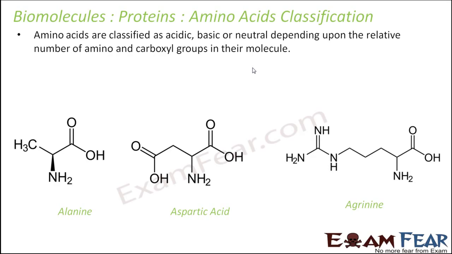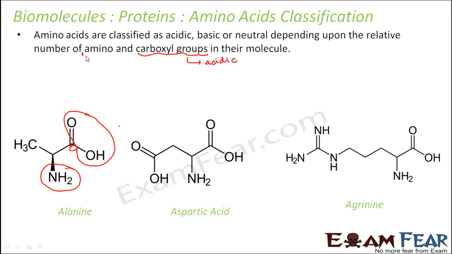Now, one simple thing is that for every amino acid, you will have one carboxyl group, the COOH group, and you will have one amino group. We know that the carboxyl group is acidic in nature, whereas the amino group is basic in nature. So if you have more acidic groups, then that amino acid will be acidic. If you have more basic groups, then the amino acid will be basic. It is as simple as that.